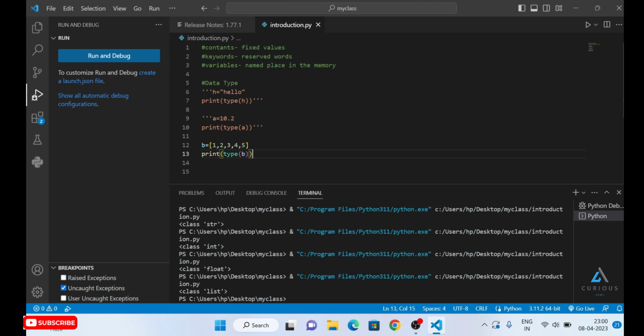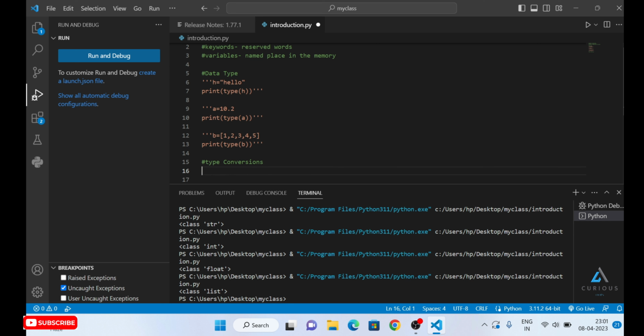Now, we can also do type conversions, and type conversions can be done very, very easily. So let's see. Our next heading is type conversions. Type conversions means when you convert an integer value to a float value, or a float value to an integer value like this. So it is very, very easy.